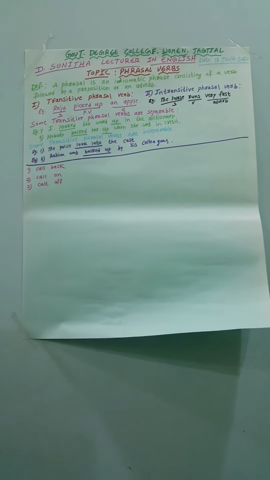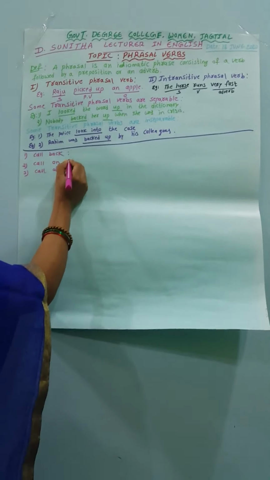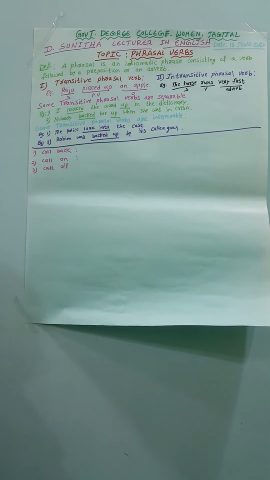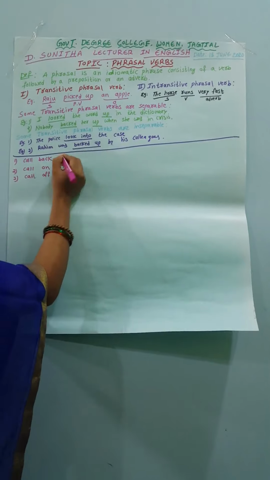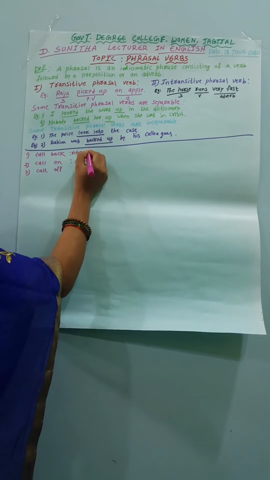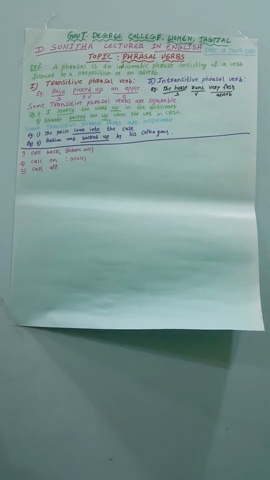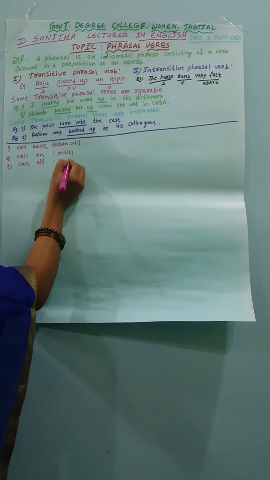The meaning of call back is to return a phone call. Call on means visit. Call off means cancel.